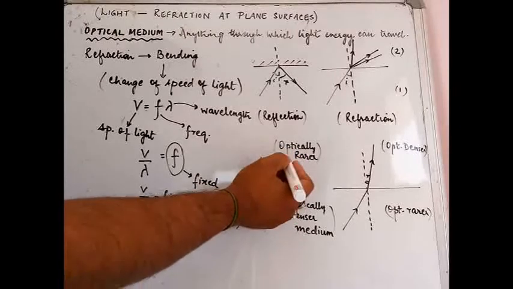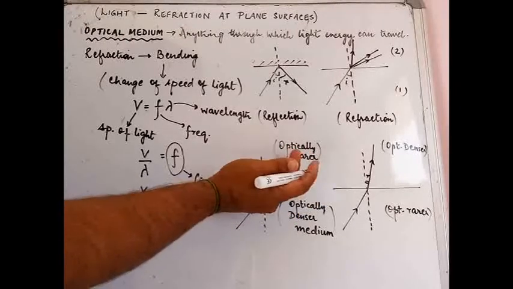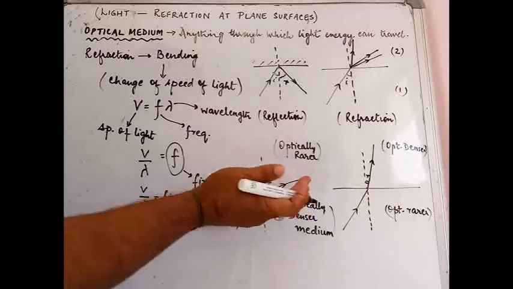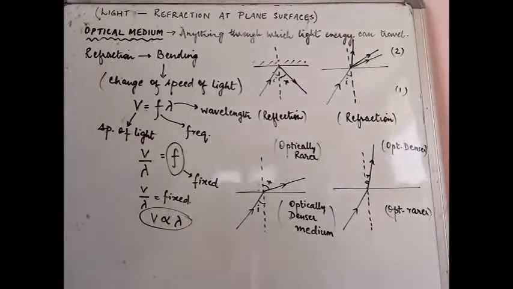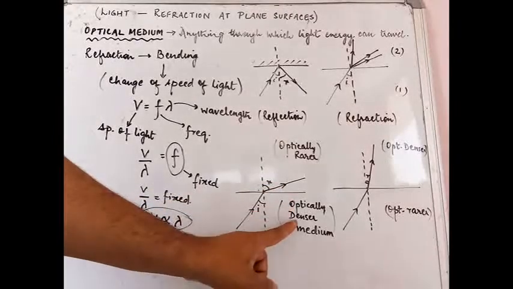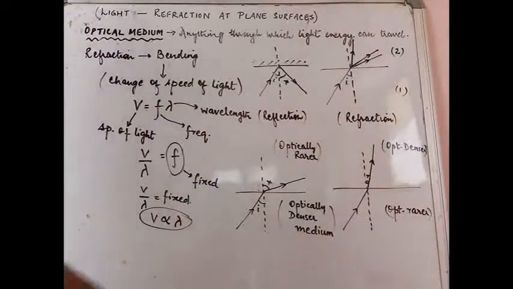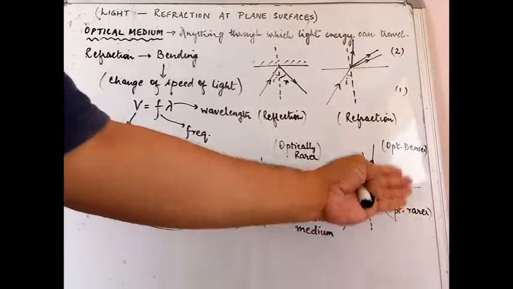But did it continue like this? No, it actually bent. Did it bend towards the normal or away from the normal? Here is the normal. So it bent away from the normal. That's when light travels from denser to rarer medium. Now the reverse happens when you reverse the cases.